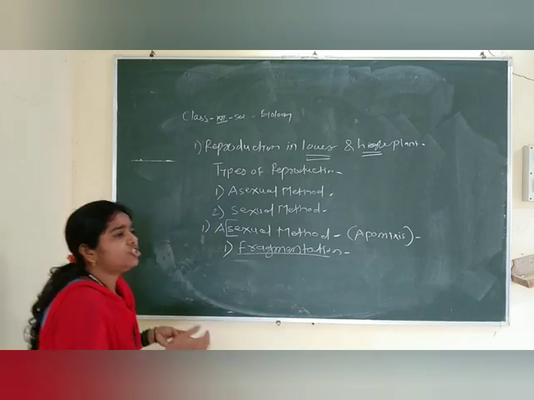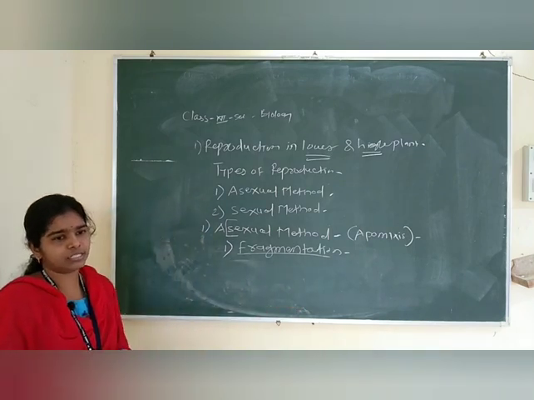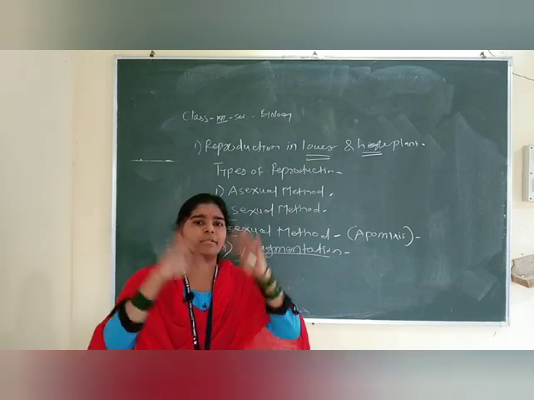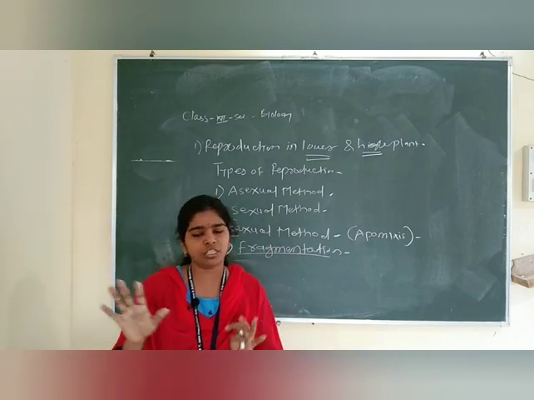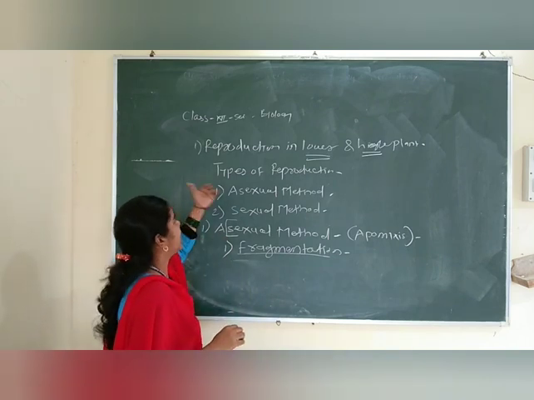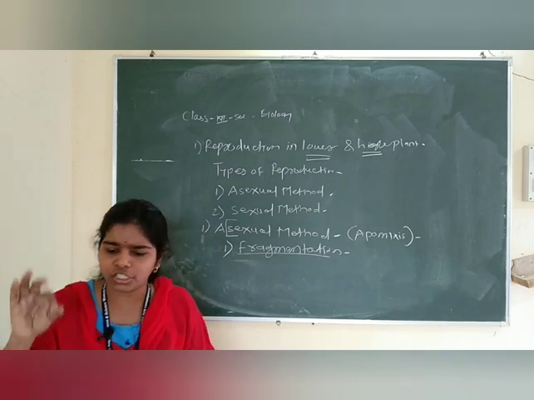The fragmentation process occurs in nature, naturally, by accidental force. All the environmental factors are responsible for the process of fragmentation, mind it, and it is a type of asexual reproduction.